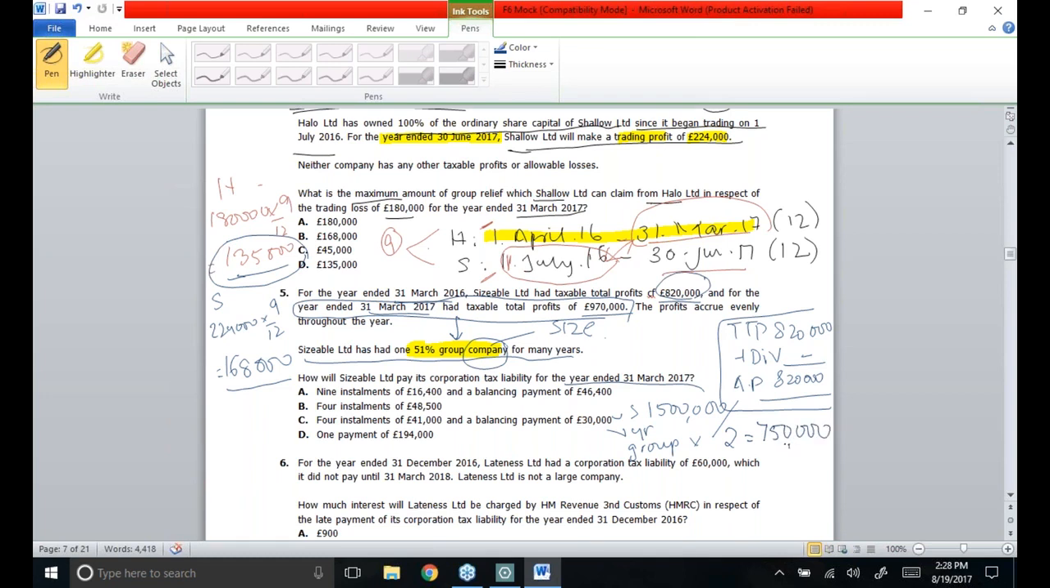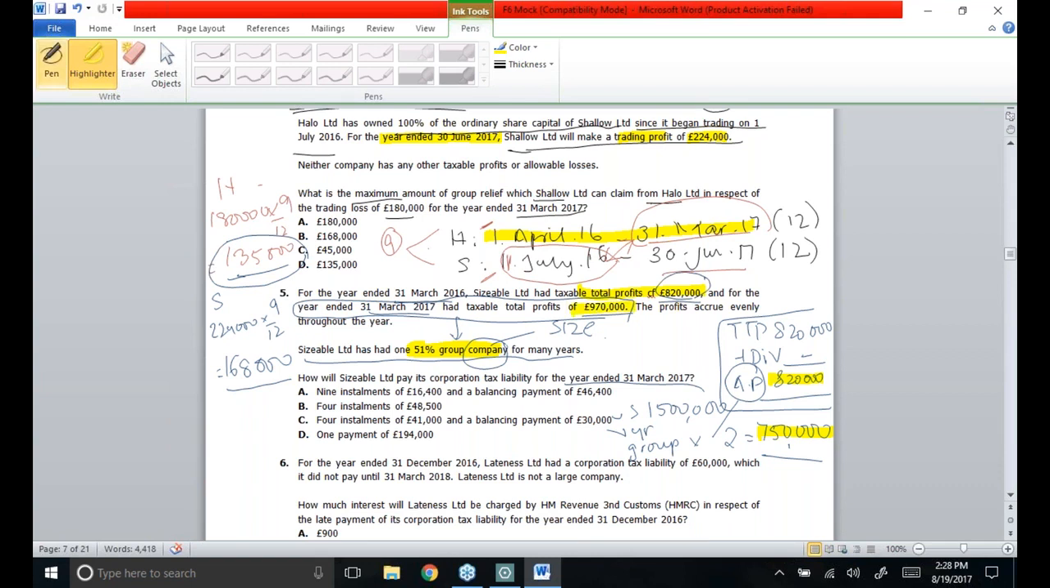So if a company's augmented profits are found to be either equal to or less than £750,000, they are said to be small size companies. And if their augmented profit is going to be more than £750,000, then they are said to be a large size company. As you could see, their augmented profit is £820,000, which is more than £750,000, which shows that Sizable Limited had been a large company in the previous period. So if you had been a large company in the previous period, it is going to affect your current period results.